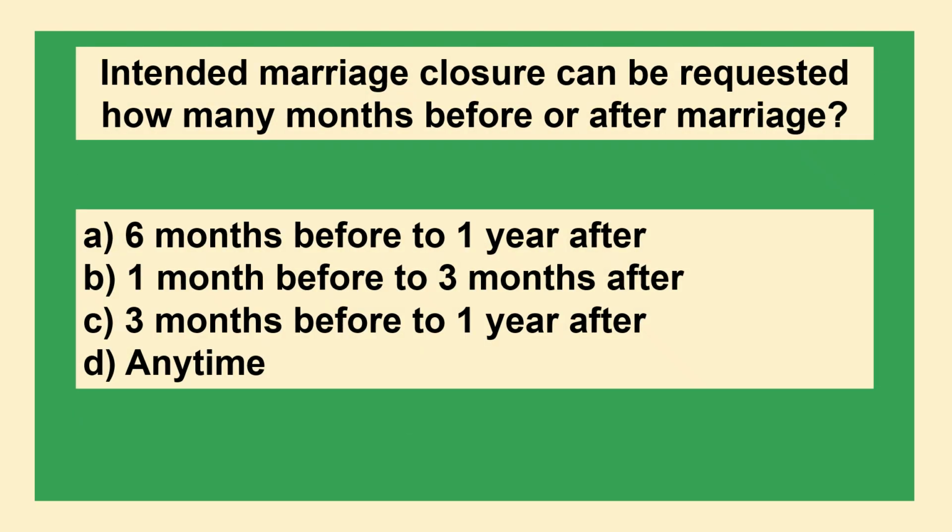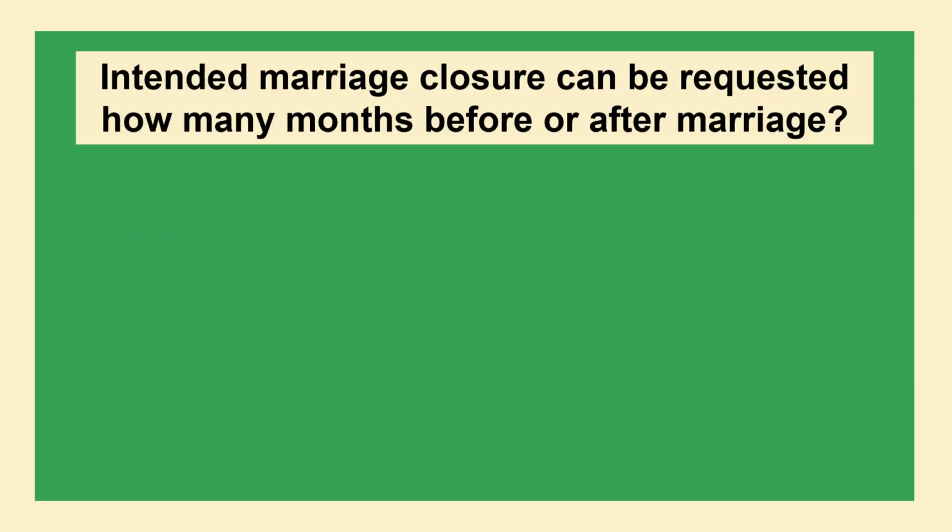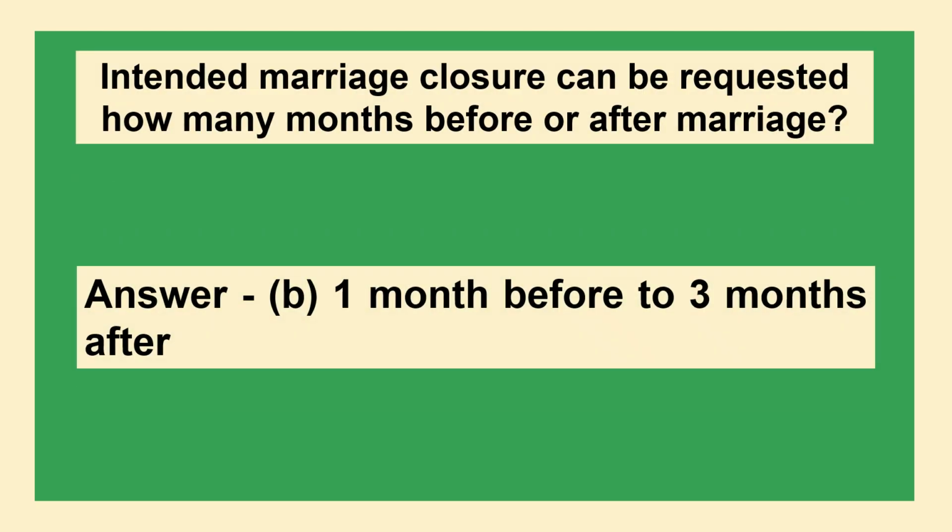Intended marriage closure can be requested how many months before or after marriage? Option A 6 months before to 1 year after, option B 1 month before to 3 months after, option C 3 months before to 1 year after, option D anytime. The answer is option B 1 month before to 3 months after.